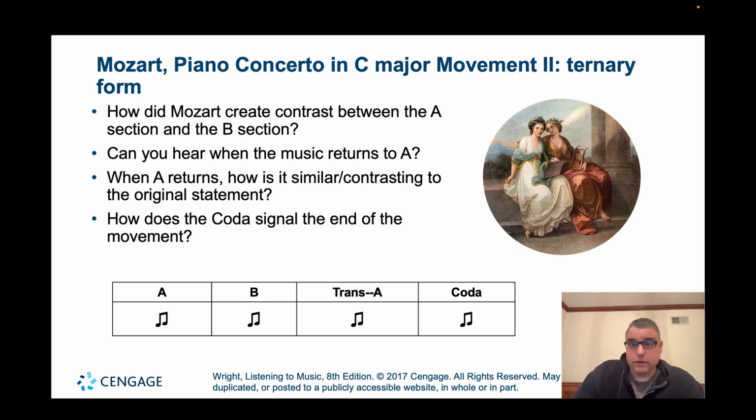So the A section in the beginning sounds like this. Now, that B section, or the contrasting section, is going to sound like this.